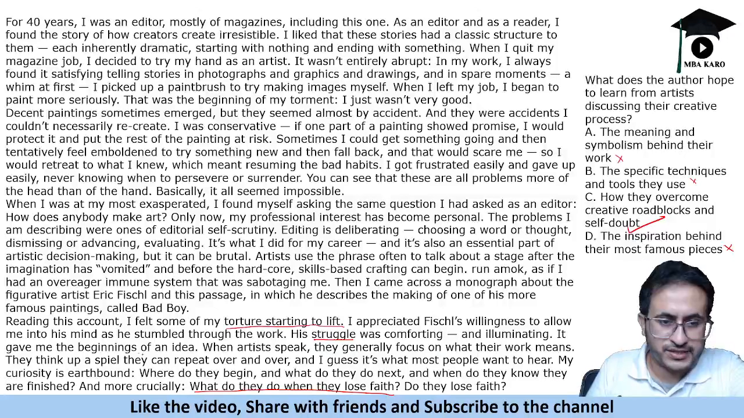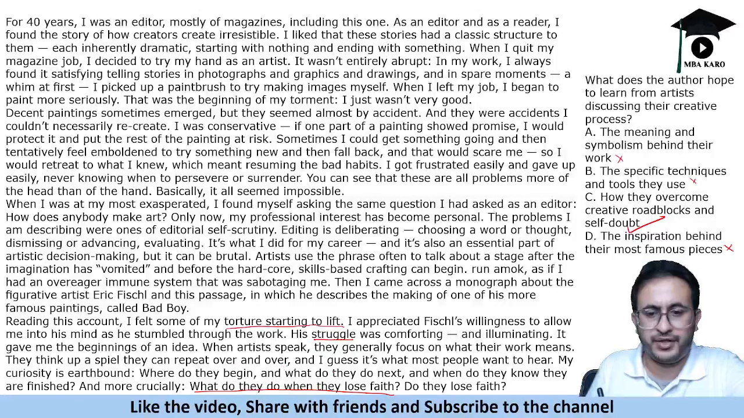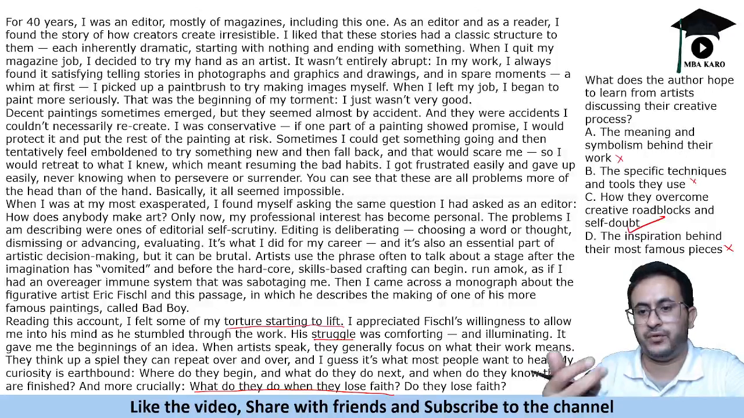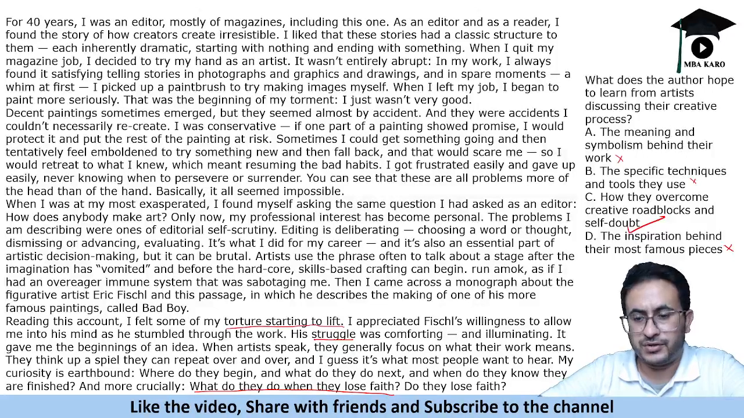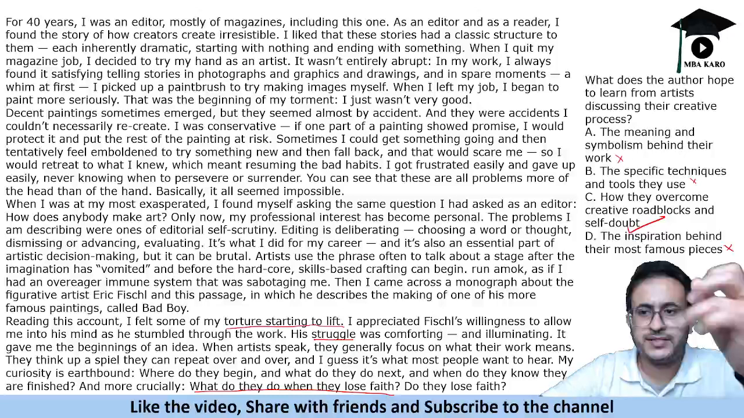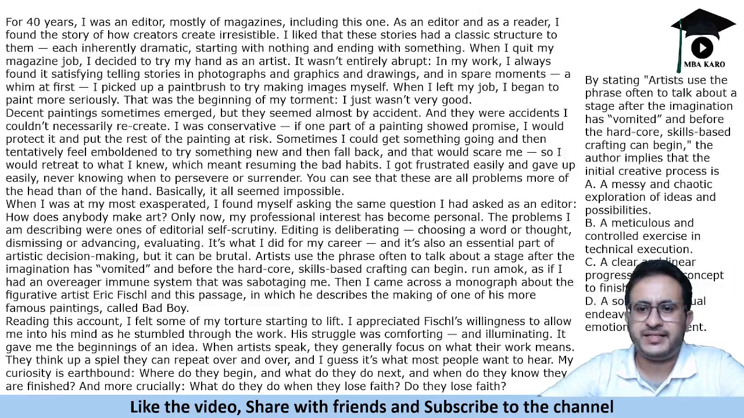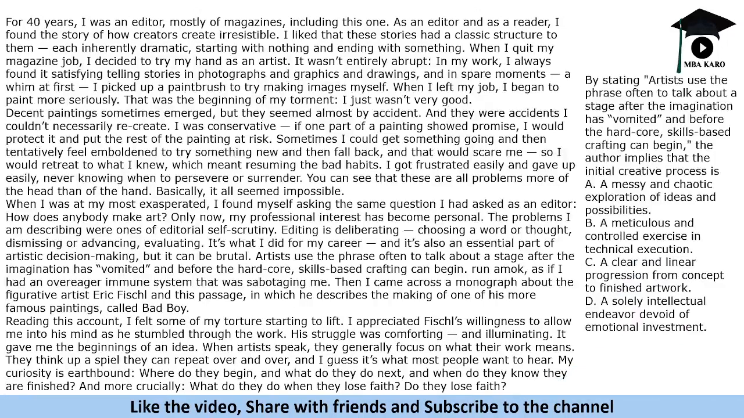It also says that beginnings of an idea, when artists speak, they generally focus on what their work means. They think of it as a spell they can repeat over and over. Okay, so that's how they overcome their creative self-doubts. That's what the author is hoping to learn from these artists. By stating, artists use the phrase often to talk about the stage after the imagination has vomited and before the hardcore skills-based crafting can begin. The author implies that the initial creative process is what?